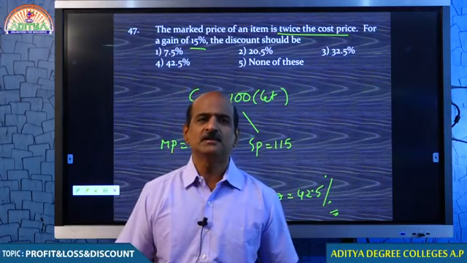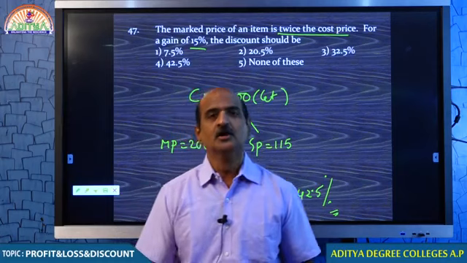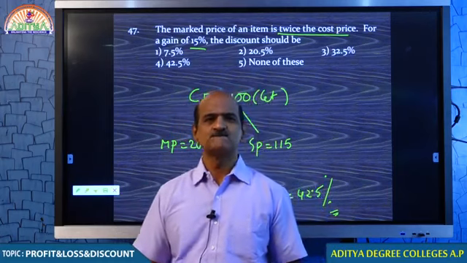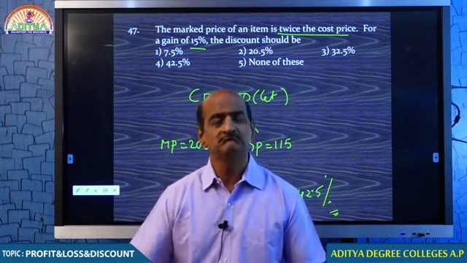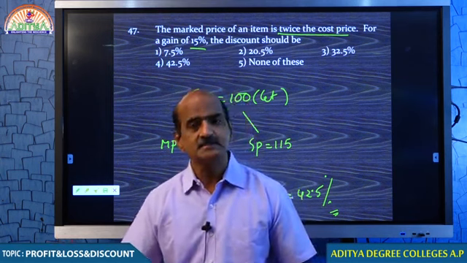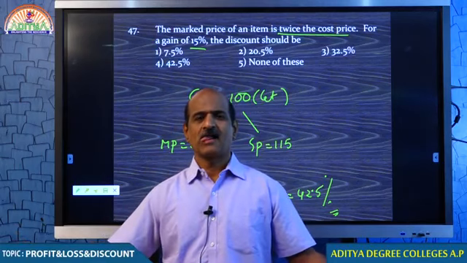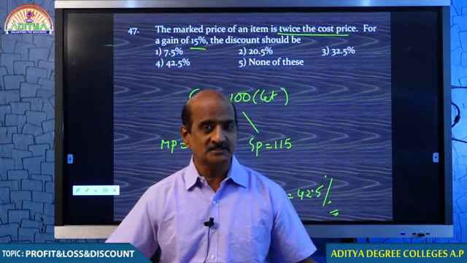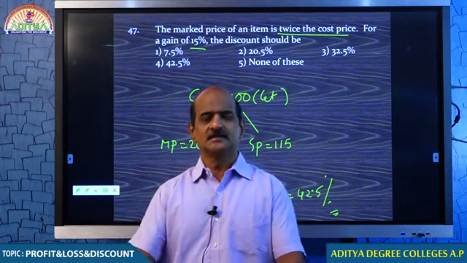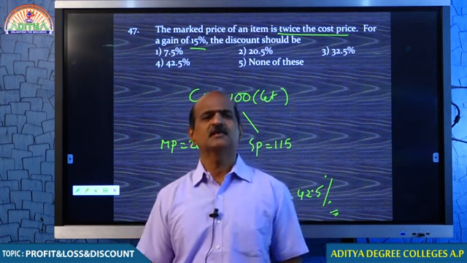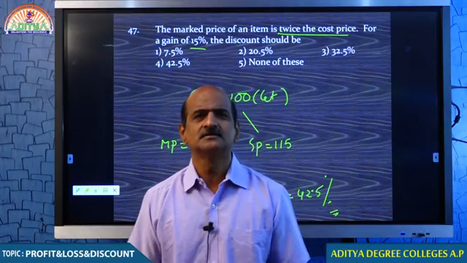If any shopkeeper is offering you huge discount, what must he be doing? He must be marking the item twice, thrice, something like that. But man, you understand the significance of a discount? This is how the shopkeepers usually cheat their customers. Otherwise, who gives a discount, man? Why should he give a discount?